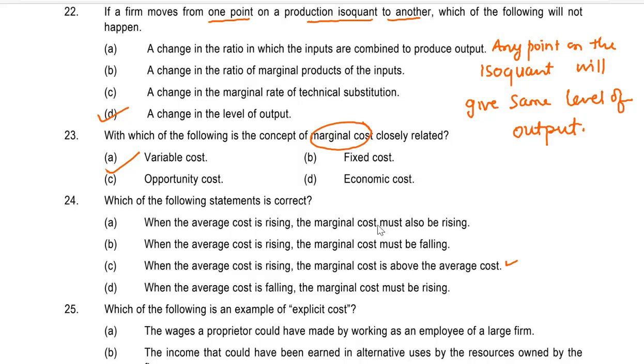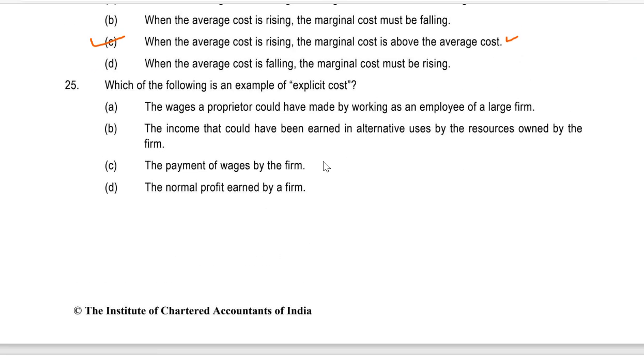Or D. When the average cost is falling, marginal cost must be rising. It would be C. When average cost is rising, the marginal cost is above the average cost. We have seen this relationship before. So it is 24C.